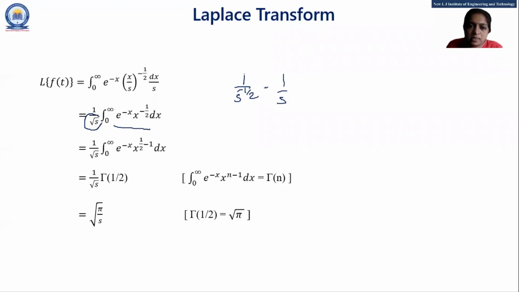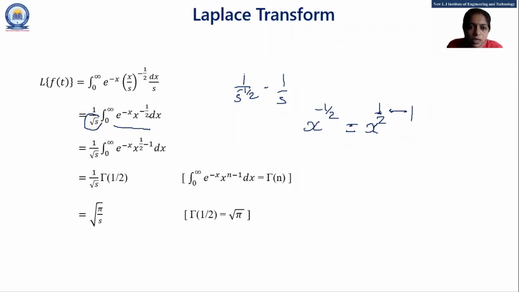So I rewrite this x raised to minus 1/2 as x raised to 1/2 minus 1. Both are the same, students. If I write x raised to minus 1/2 or x raised to 1/2 minus 1, both are the same, right?